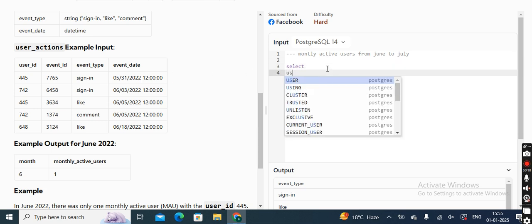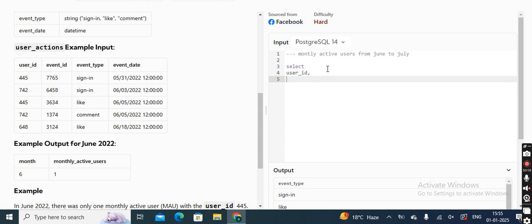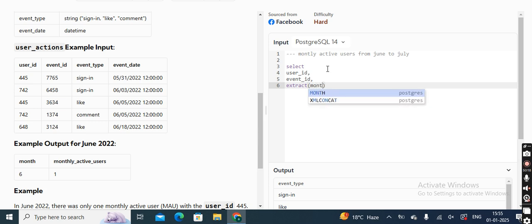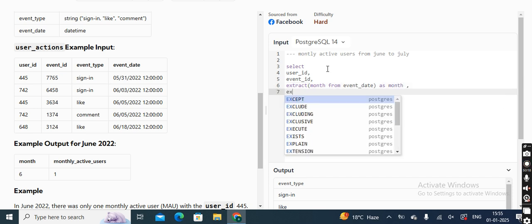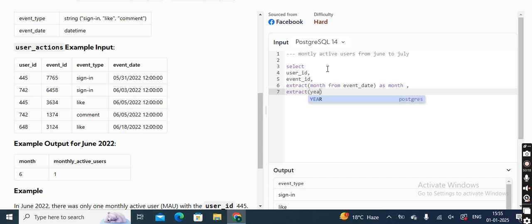So select user ID. I'll just select everything. First, event ID. Now I will extract the year first. Okay, let's extract the month first. One by one we will do, right? Extract month from event date as month, extract year from event date as year.